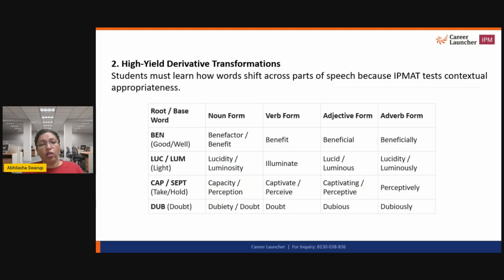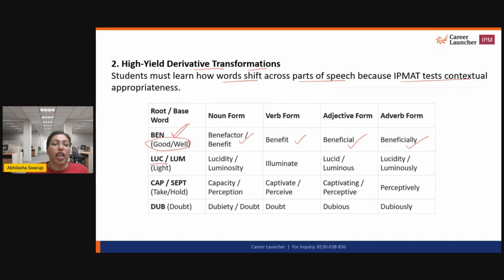All right, let's take a look at a few high yield derivative transformations. So we should be able to understand how words shift across different parts of speech because IPMAT will test contextual appropriateness also. So for example, the root word ben, which means good or well. The noun form can be benefactor or benefit. The verb form is benefit. Adjective form is beneficial and adverb form is beneficially.